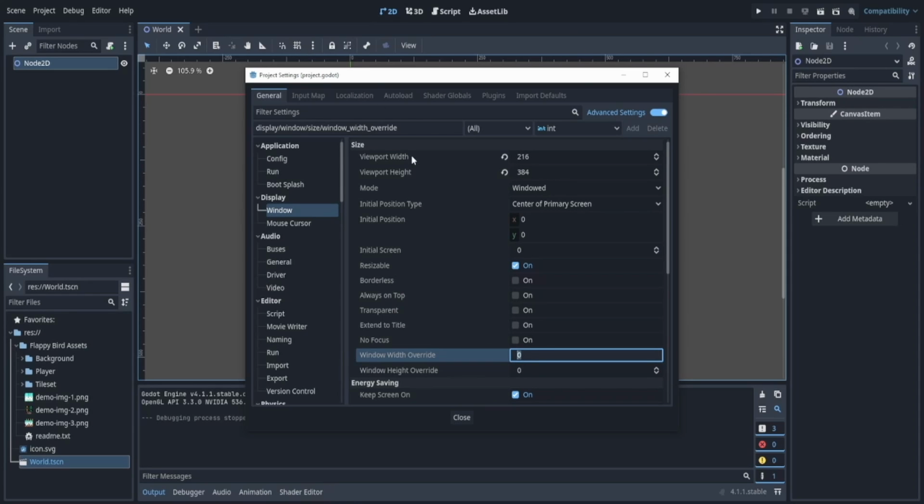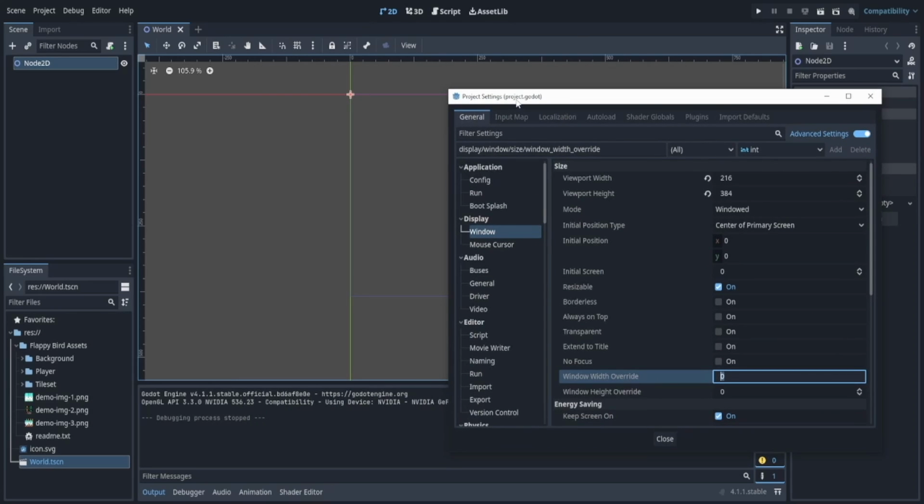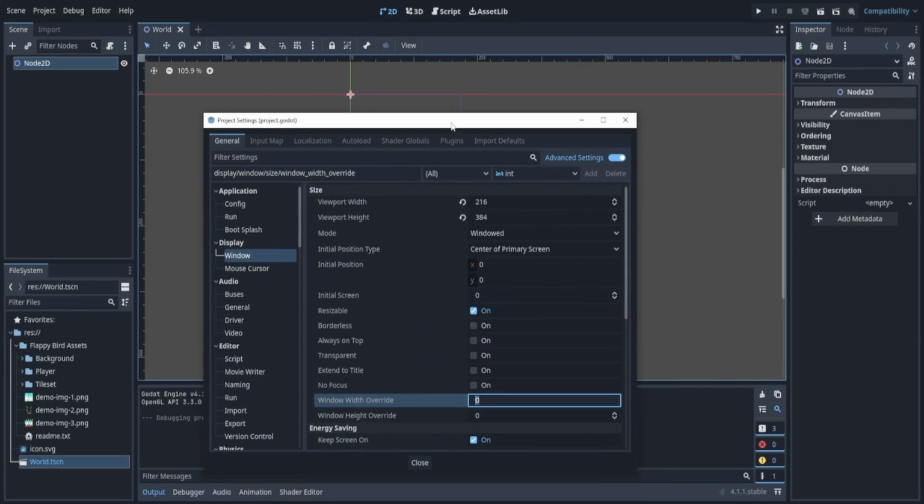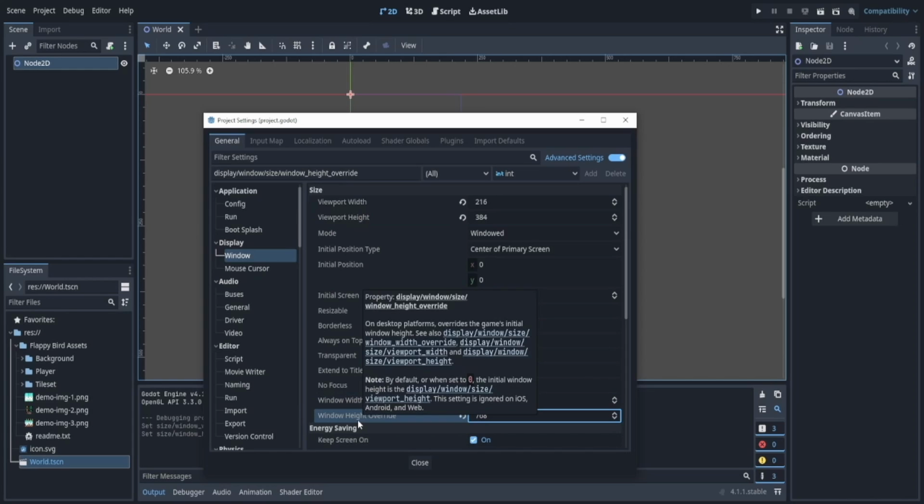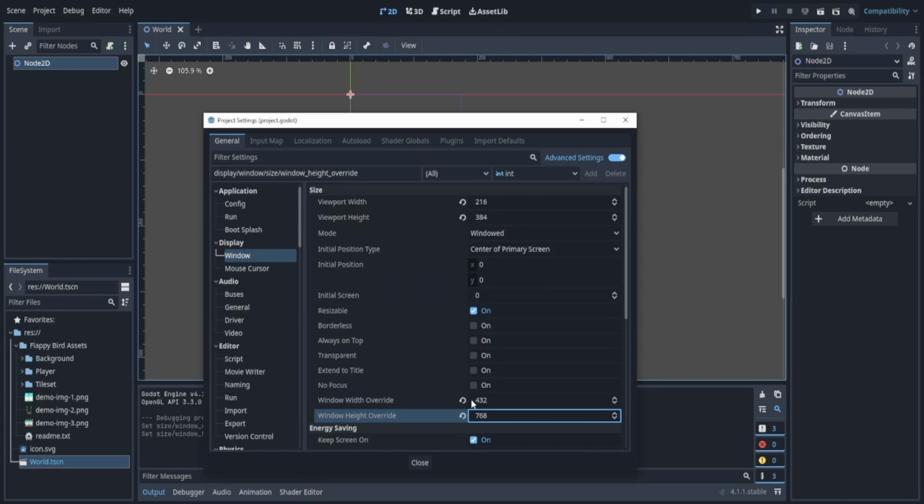This is essentially the pixel size that we see and play with in our screen. So make sure we take a look at the top right here. We see that this screen is approximately 250. Technically, it's 216. That's what we set it to. However, if we go to the window width override and multiply it by maybe 2, and then go to the height override, and then multiply this by 2, we now have these settings.